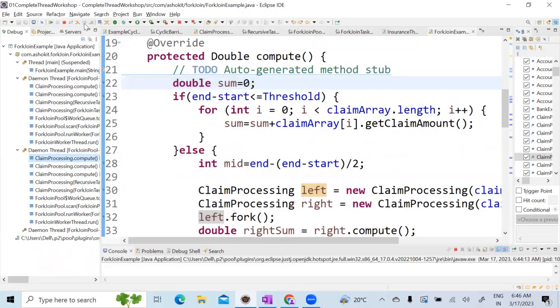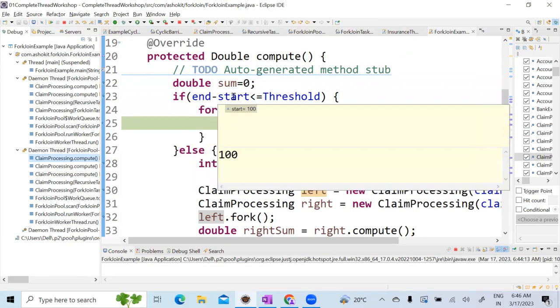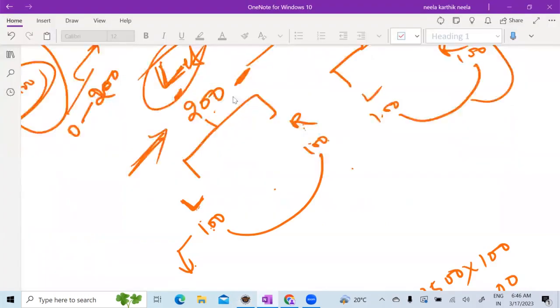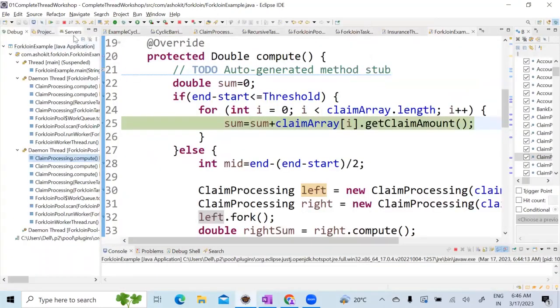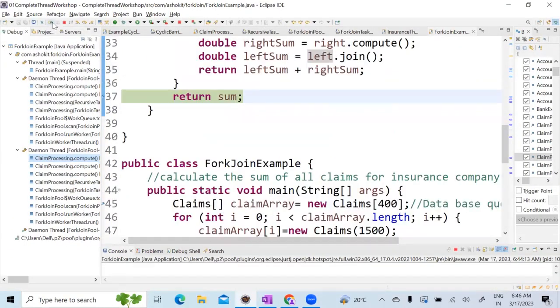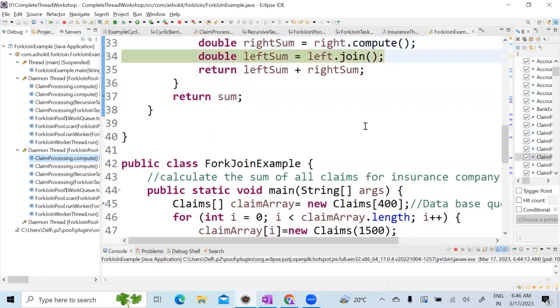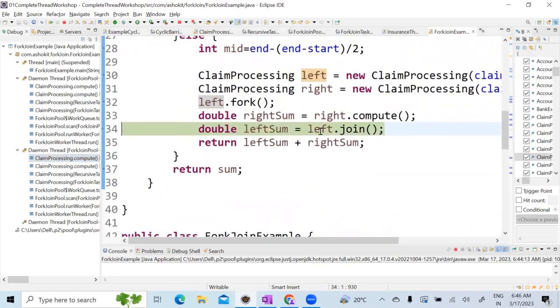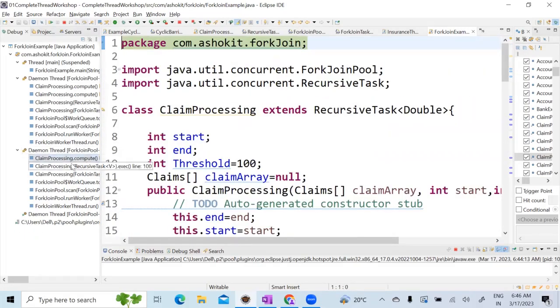Okay. Now look at here. It starts executing again. See what is the end point? 200. What is the start point? 100. That means this right is working now, correct? Once this is done, this sum will be given to here. Let's complete this. Now what is the sum? Some amount. Okay, done. If I do F8, done. See, look at here again. So left join is completed, so it will come back to the execution. So right sum and left sum will give you some amount, right?